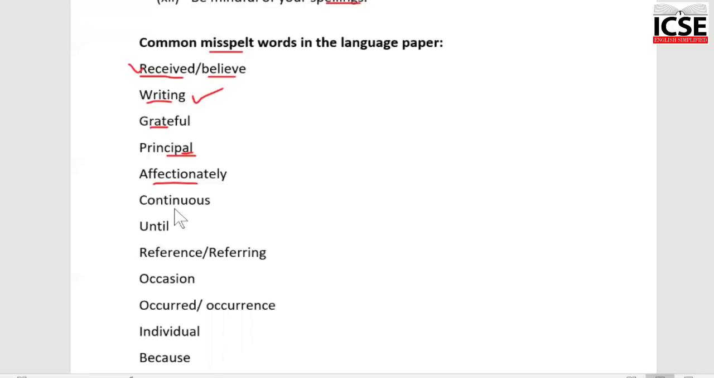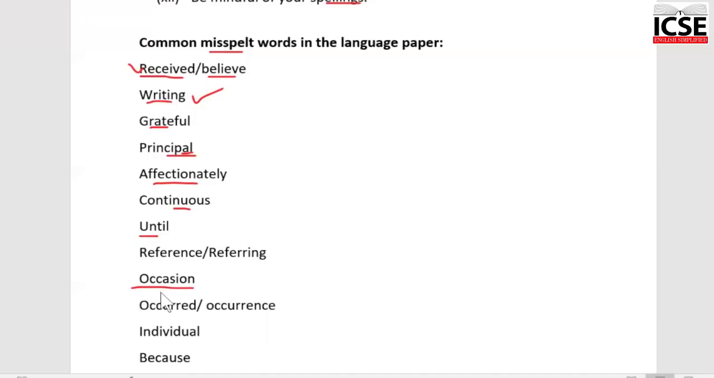The spelling of continuous, very common mistake. Children most often forget this U that comes after N. Until is again a very common mistake. Instead of a single L, children write double L. The spelling of reference, again, very, very common mistake.